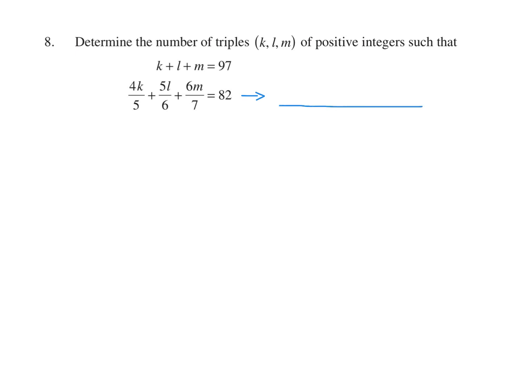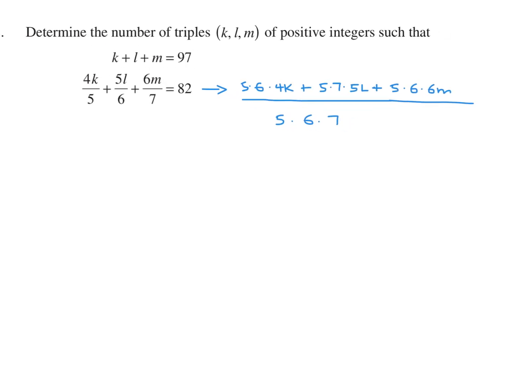So the denominator would be 5 times 6 times 7. Up here we'd have 5 times 6 times 4K. And then you'd have 5 times 7 times 5L. I'm going to use a capital L because otherwise it'll look like a 1. And then here we'll have 5 times 6 times 6M. And that is all equal to 82. Okay. Somewhere we're going to use that equation to help us.